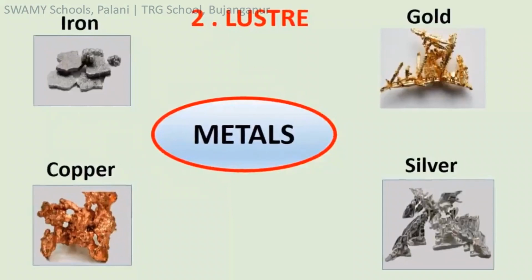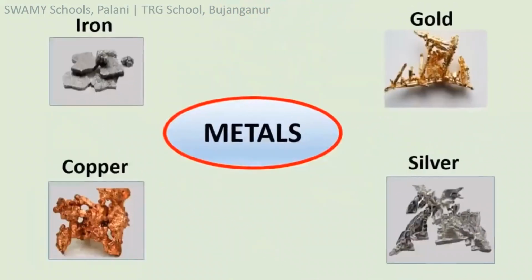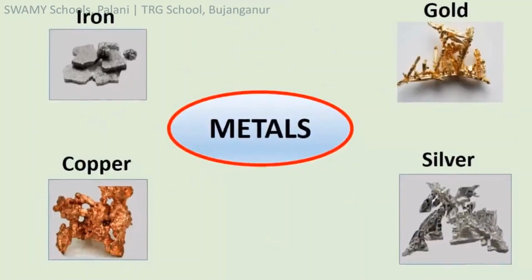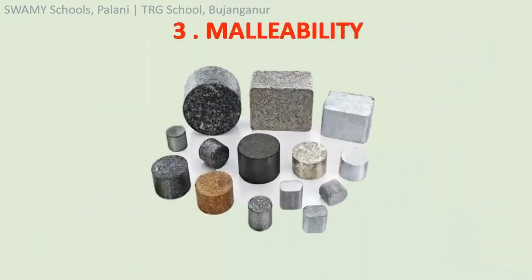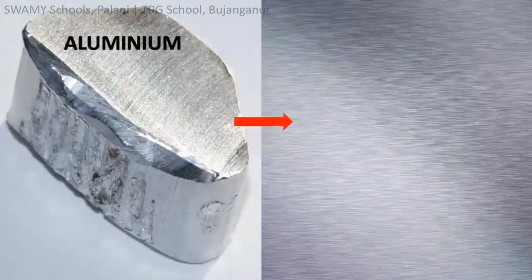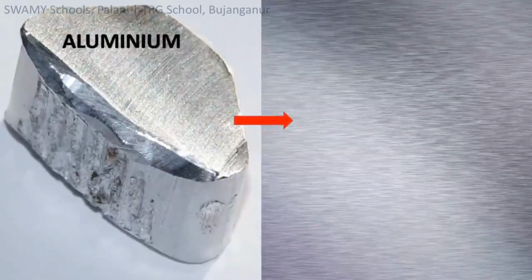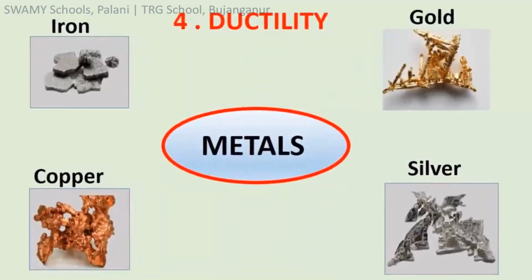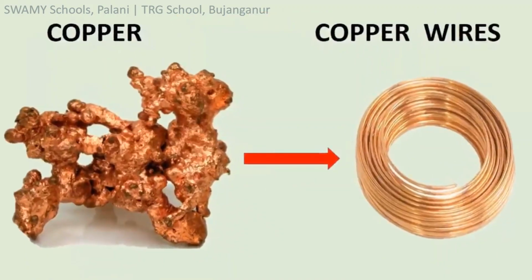Luster. Except calcium, all metals are shiny in existence. Malleability. Metals can be hammered into very thin sheets. Example, aluminium can be made into thin foils. Ductility. Metals can be drawn into thin wires. Example, copper can be made into copper wires.